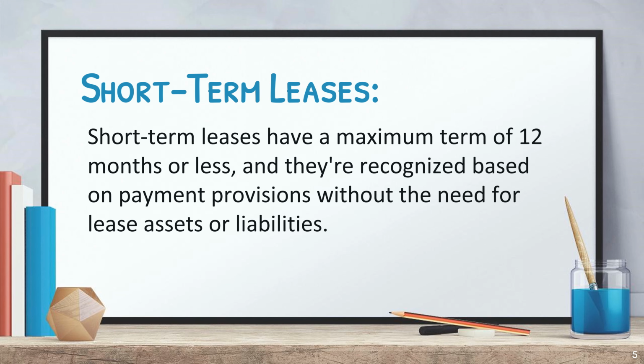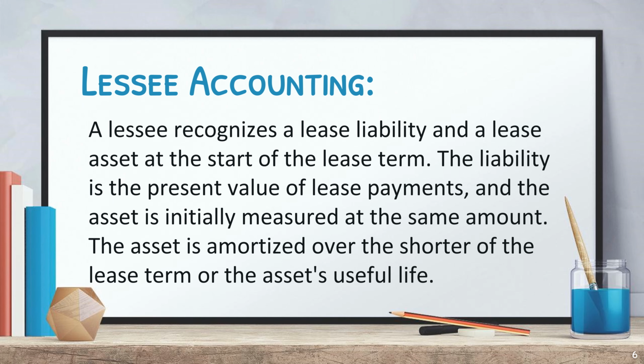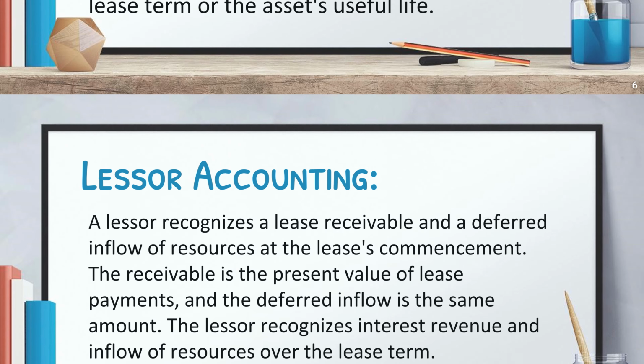Short-term leases have a maximum term of 12 months or less, and they're recognized based on payment provisions without the need for lease assets or liabilities. A lessee recognizes a lease liability and a lease asset at the start of the lease term. The liability is the present value of lease payments, and the asset is initially measured at the same amount. The asset is amortized over the shorter of the lease term or the asset's useful life.